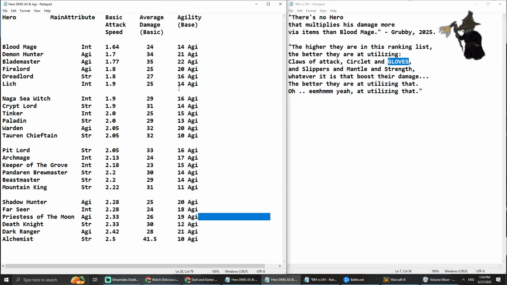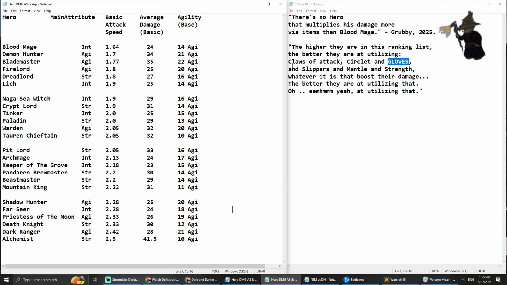But of course, if we're considering what that means for that hero in the game, not just by looking at their basic attack speed, then it's a completely different story. But either way, I'd rather give gloves to somebody who's slow than to somebody who's fast, if I want them to attack faster.